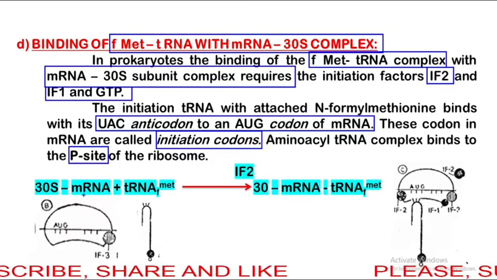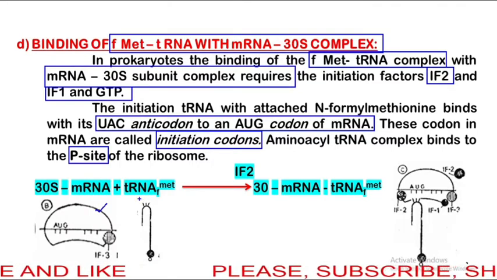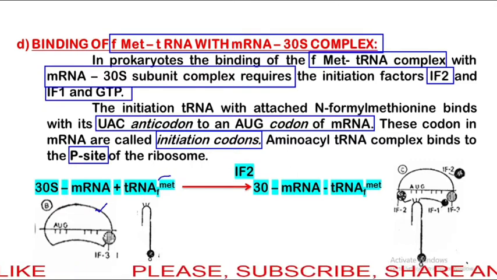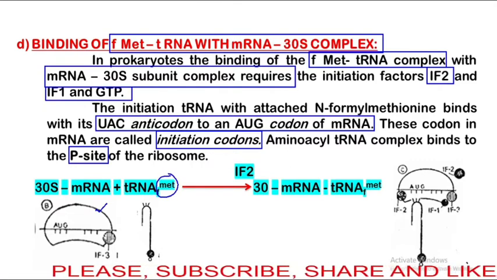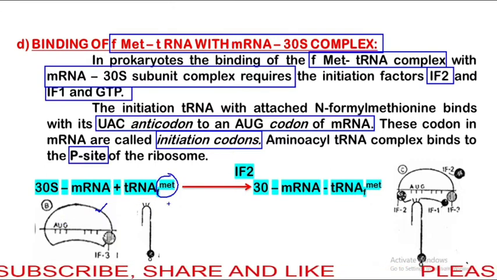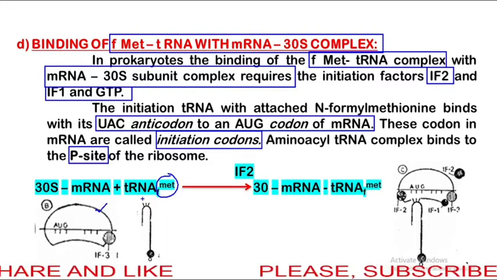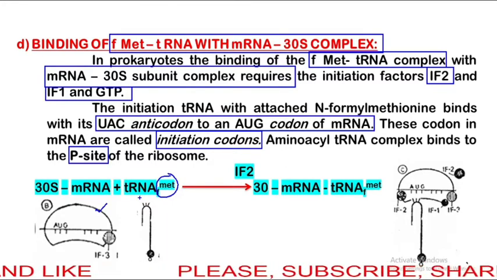So a 30S mRNA complex is present here. The first tRNA with formyl methionine is attached to the AUG codon. Here the complementary anticodon present in tRNA is UAC.